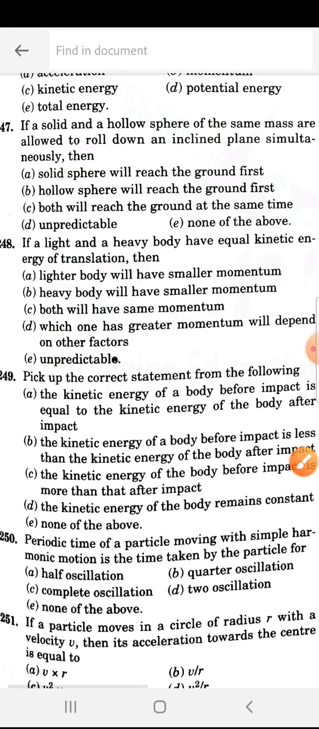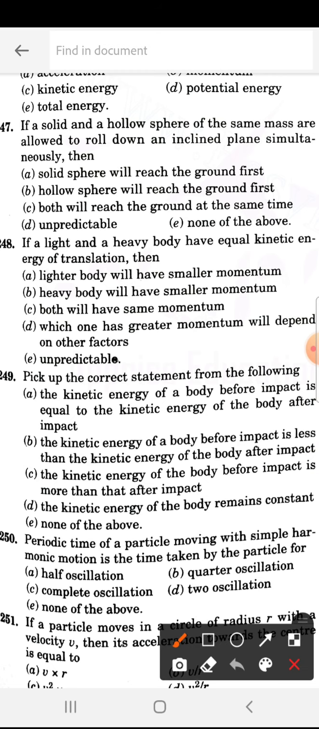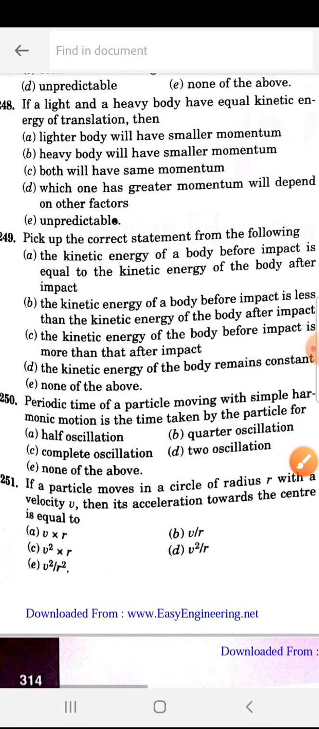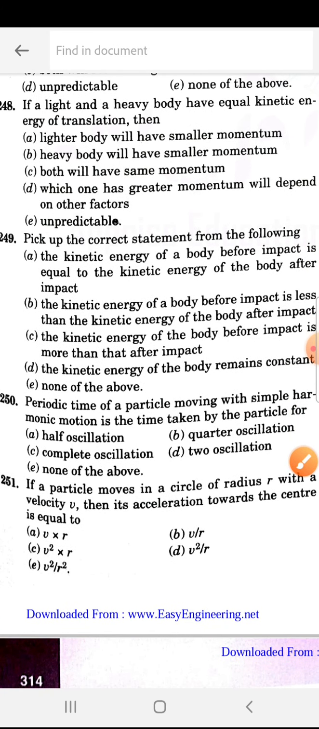If a solid and a hollow sphere of the same mass are allowed to roll down an inclined plane simultaneously, then what will happen? 247 is A. Solid sphere will reach the ground first, because of less resistive force. If a light and a heavy body have equal kinetic energy of translation, then 248 is, the lighter body will have the smaller momentum.